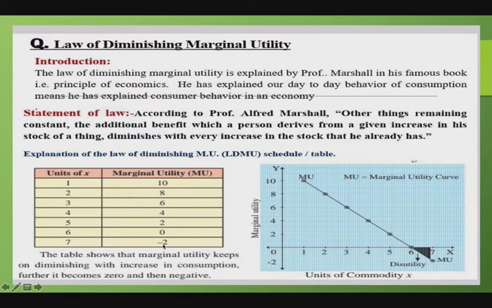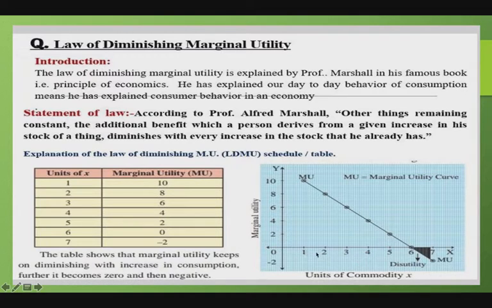In our schedule, it is -2. When we plotted this schedule on graph paper, marginal utility is measured on the y-axis and units of X commodity on the x-axis. The MU curve slopes downward from left to right, thereby showing that MU goes on diminishing as the consumer consumes more and more units of X commodity.